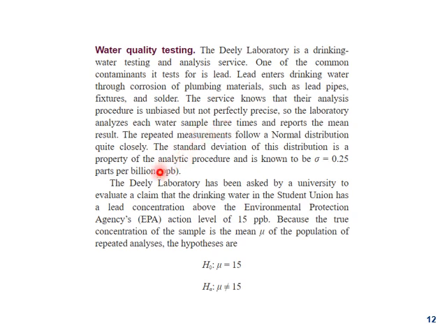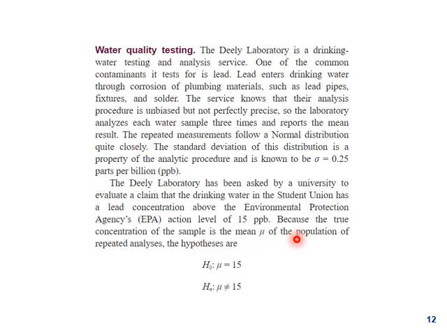0.25 parts per billion. The Delhi laboratory has been asked by a university to evaluate a claim that the drinking water in the student union has a lead concentration above the Environmental Protection Agency's action level of 15 ppb.